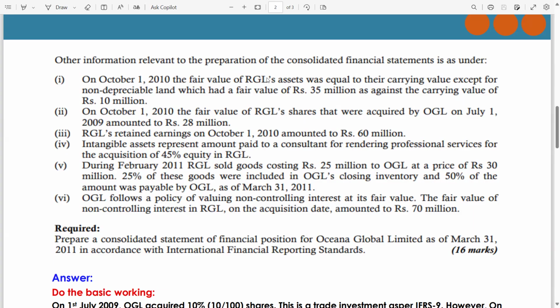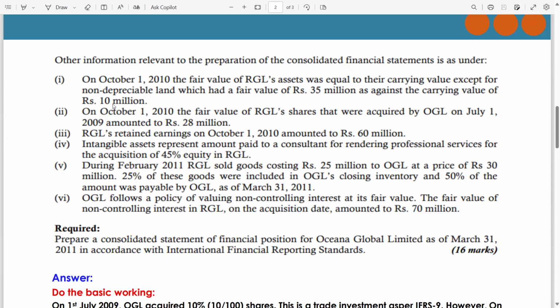It means all the net assets of the subsidiary have carrying value equal to the fair value. The only exception is land, which is a non-depreciable asset, which had a fair value of rupees 35 million as against the carrying value of rupees 10 million.